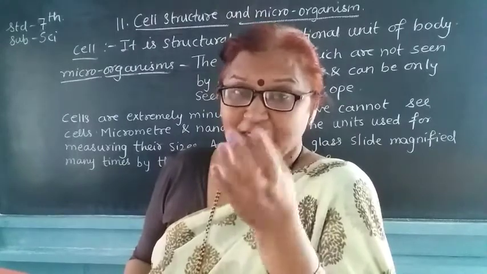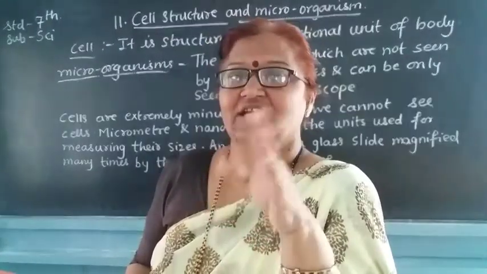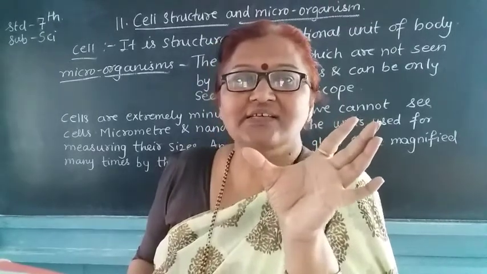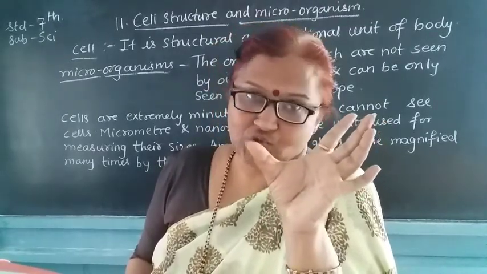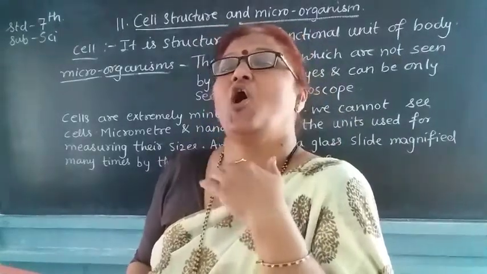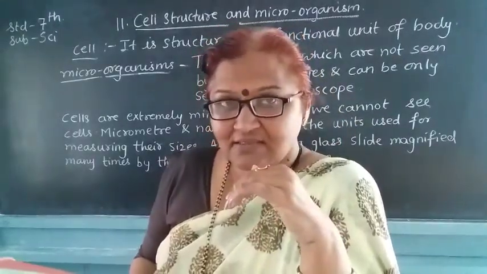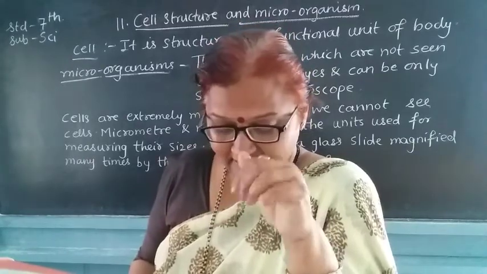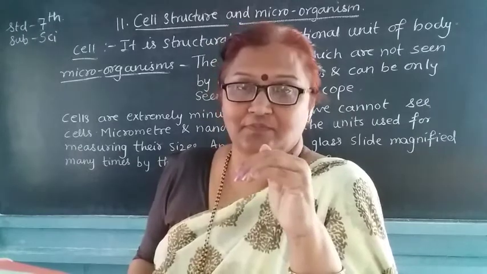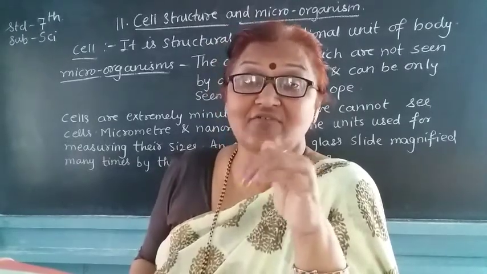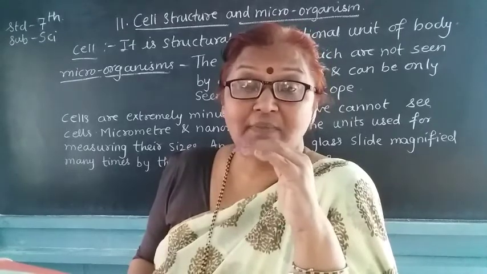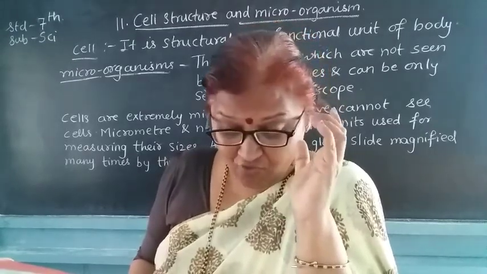Spread the membrane on the slide, put a cover slip on it, and observe the slide under the microscope. You will see all the parts the membrane contains. While putting the cover slip, be aware that there should not be any air bubble and the membrane should not be folded.